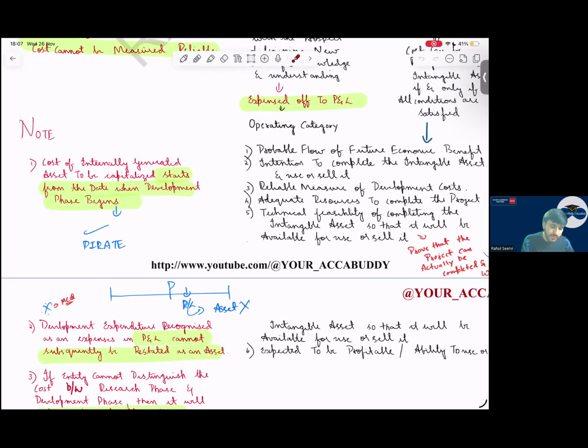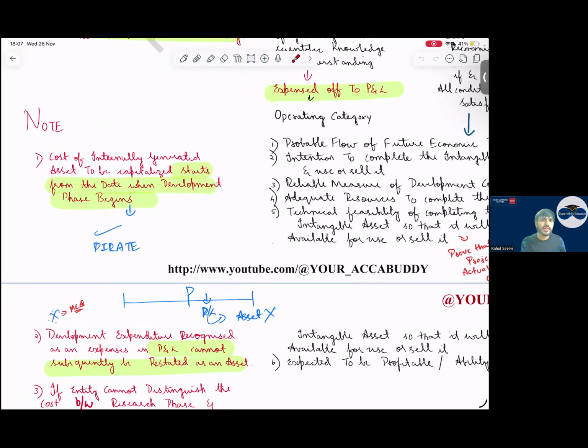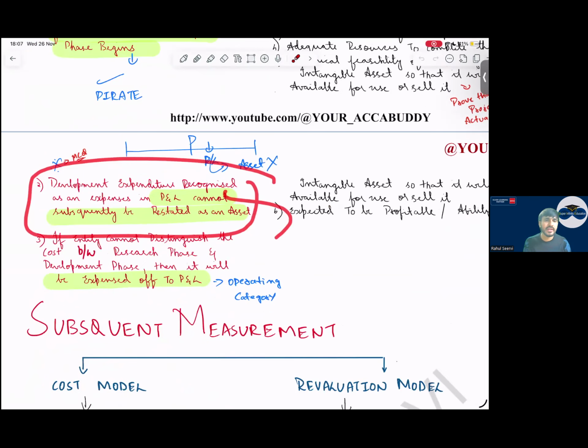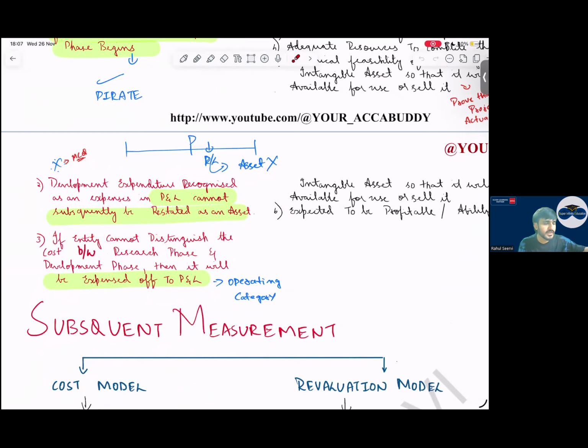So when we will capitalize internally generated, or if there is research and development done within the company, we can record this as an intangible asset if the PIRATE criteria are being met. Then, once development expenditure is recognized into P&L, can we reverse it? It's not possible. If a development expenditure is recognized into P&L, we can't restate it as an asset. Sometimes it will be difficult for the company to separate whether it is research or development. They will directly take this to P&L operating category. Simple.